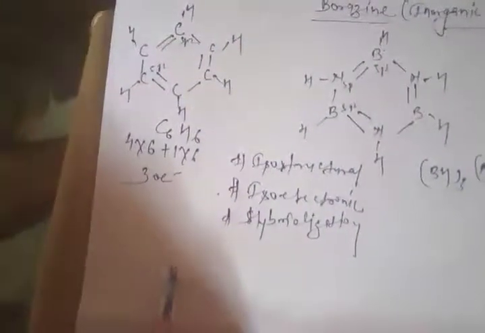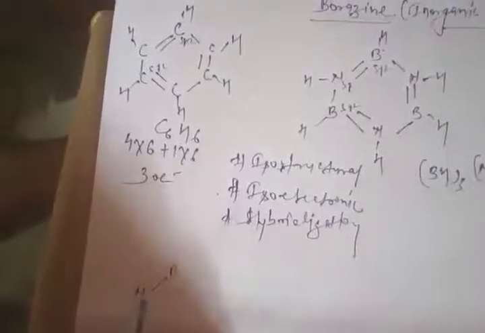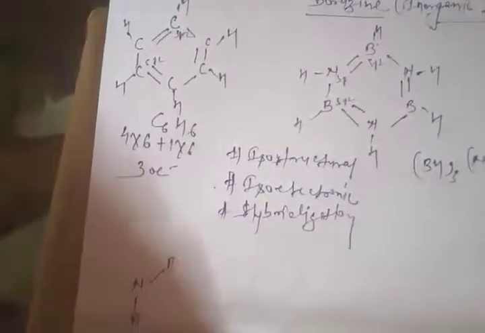Okay, so we will discuss the dissimilarities, but before that let's discuss how this structure comes. So boron, nitrogen, then boron, then nitrogen, then boron, then nitrogen.